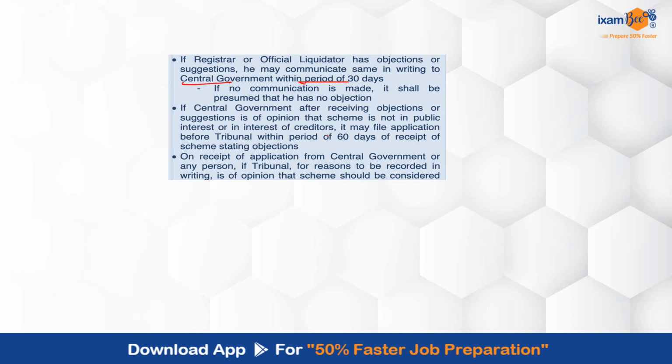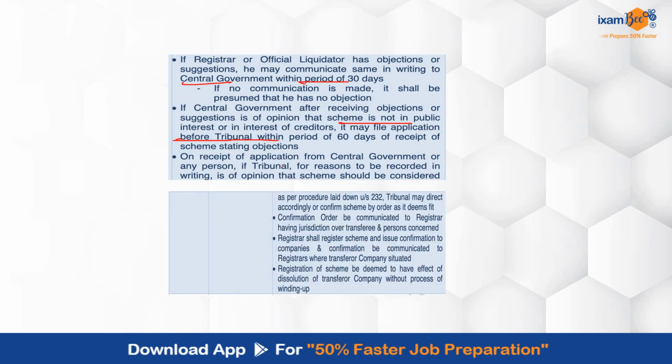Once the central government receives those objections and suggestions, and it is of the opinion that the scheme is not in the interest of creditors, the public and all, then the central government can go ahead and file an application before the tribunal. Once the tribunal receives the application, it may direct the scheme to be considered, and the confirmation order has to be communicated to the registrar. The registrar will be registering the scheme, and the registration of the scheme will be considered to have the effect of dissolution of the transferor company.